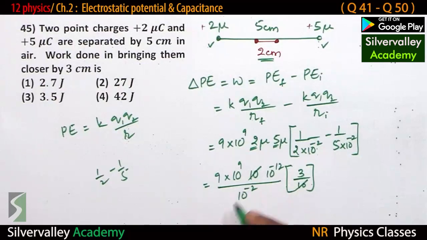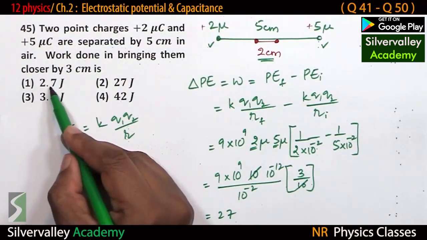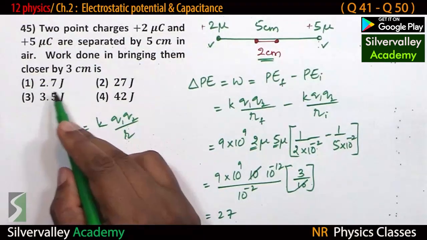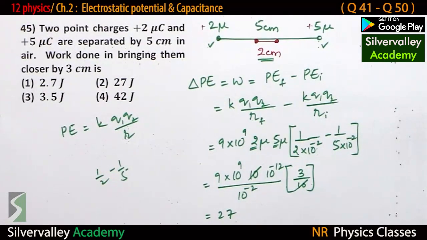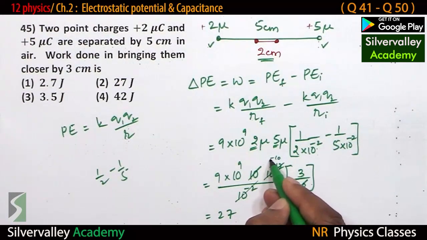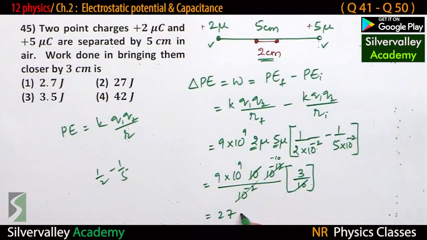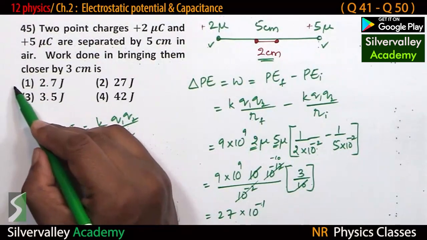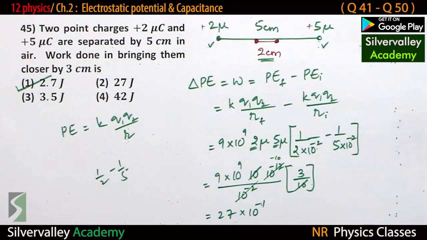This 10, 9 3, 27, and observe these four options: 2.7, 27. So we should be careful with 10 powers. This minus 2, 10 power minus 12, we are left with 10 power minus 10. Minus 10 plus 9 is 10 power minus 1. So 9 3, 27, 10 power minus 1 is 2.7.